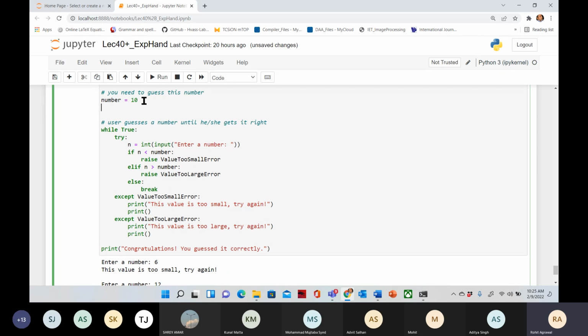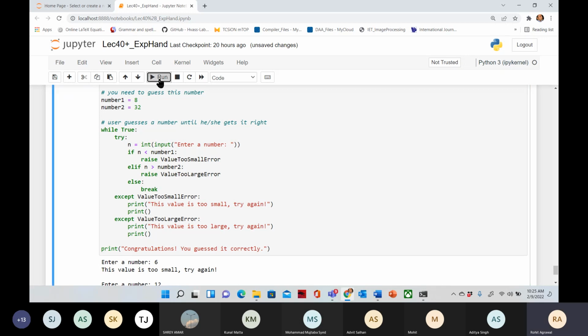You can set two numbers: number 1 is the minimum length of the password, and number 2 is the maximum length. So if n is less than number 1, the password is too small; if n is greater than number 2, the password is too large. So you cannot enter less than 8 or greater than 32. I have just modified this program based on the suggestion of one of you.